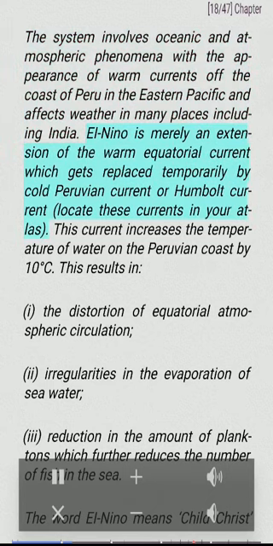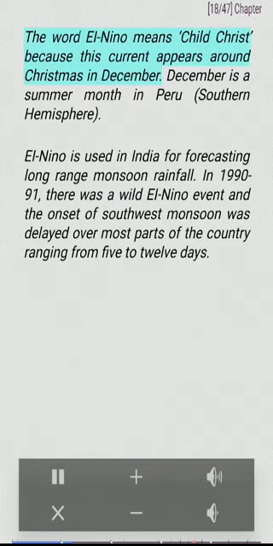El Niño is merely an extension of the warm equatorial current, which gets replaced temporarily by cold Peruvian current or Humboldt current. Locate these currents in your atlas. This current increases the temperature of water on the Peruvian coast by 10 degrees Celsius. This results in: i. The distortion of equatorial atmospheric circulation. ii. Irregularities in the evaporation of seawater. iii. Reduction in the amount of planktons, which further reduce in the sea.